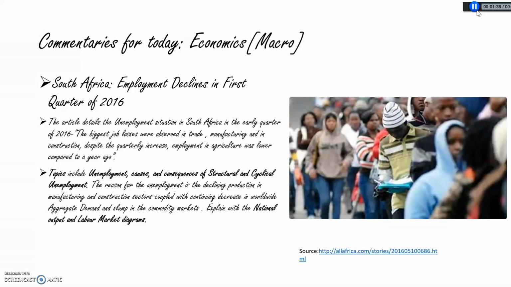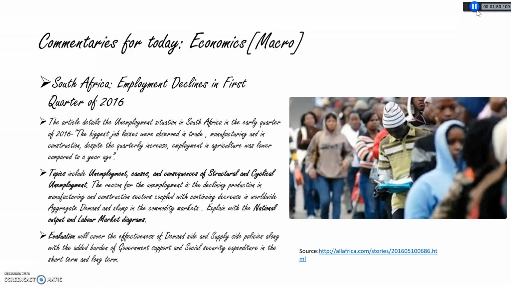The reason for unemployment is a declining production in manufacturing and construction structures, coupled with a continuing decrease in worldwide aggregate demand and a slump in the commodity markets. Explained with the national output and labor market diagrams. Evaluation will cover the effectiveness of demand side and supply side policies, along with the added burden of government support and social security expenditure in the short term and long term.